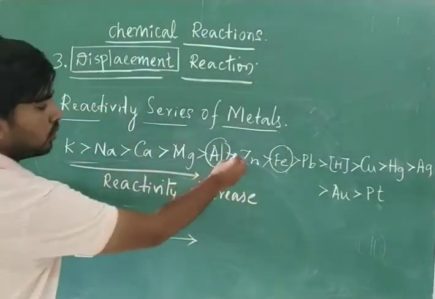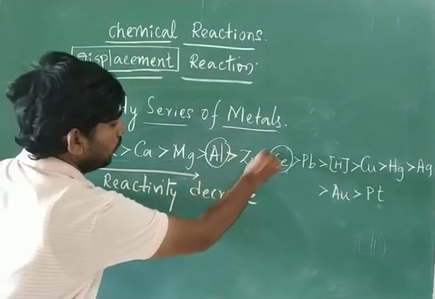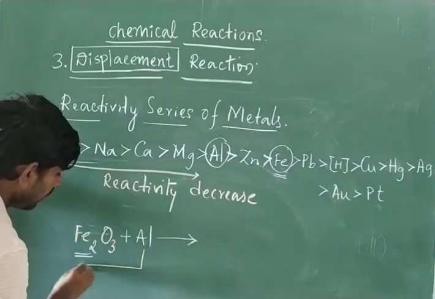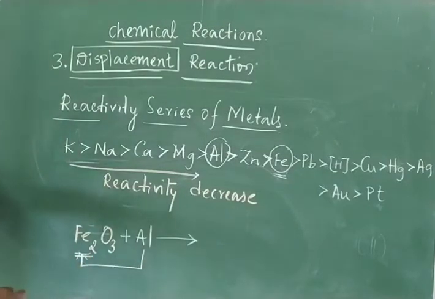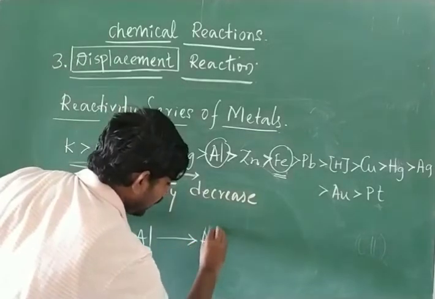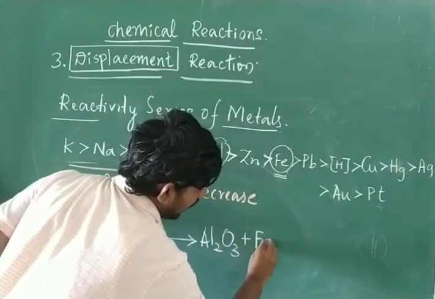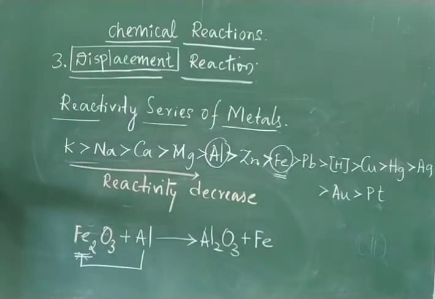So aluminium is more reactive than iron, so aluminium can replace the iron from its salt. Then what will I get? I will get Al2O3 plus iron. Remember, aluminium is more reactive than iron, that's why it can replace iron from the iron oxide.